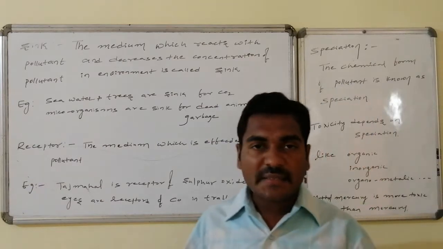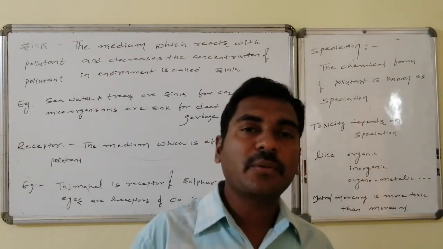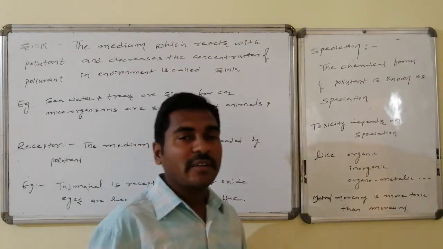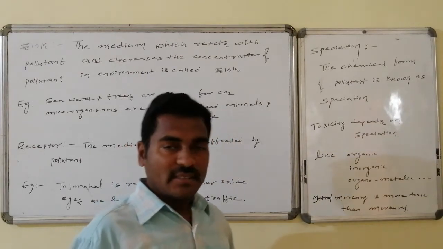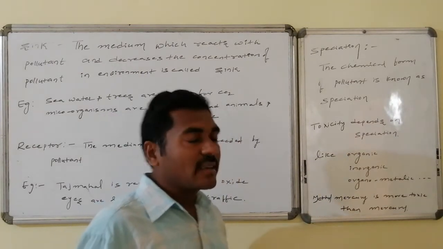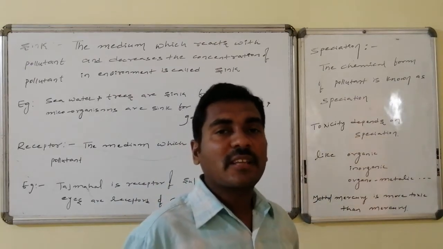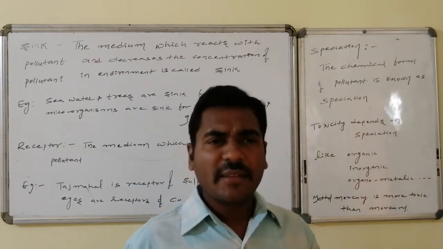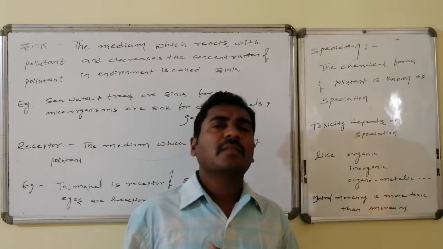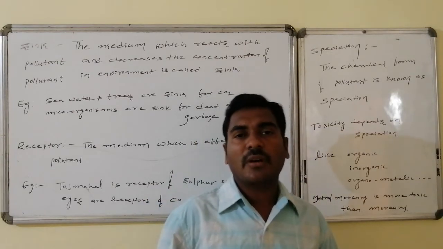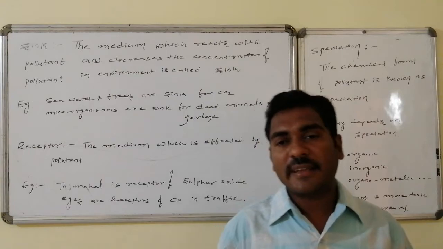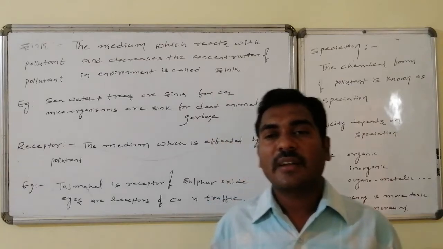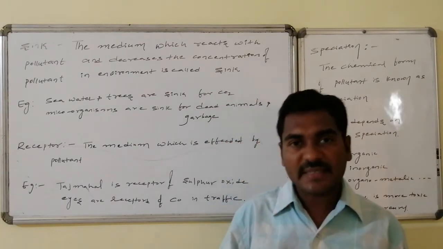Similarly, speciation, that is, segregation of the pollutant into different categories on the basis of their chemical nature. The chemical form of a pollutant is said to be the speciation. Toxicity depends on the speciation also, like organic species, inorganic as well as organometallic species, etc. And methyl mercury is more toxic compared to mercury. That depends on what? Speciation. One particular speciation is more polluting in nature compared to the others. Like this, one is pollutant, second is contaminant, third is sink, followed by receptor, followed by speciation.